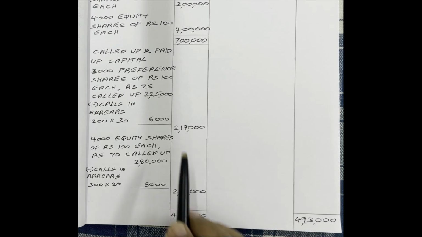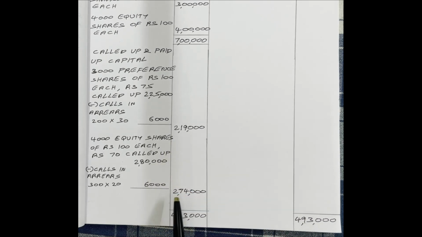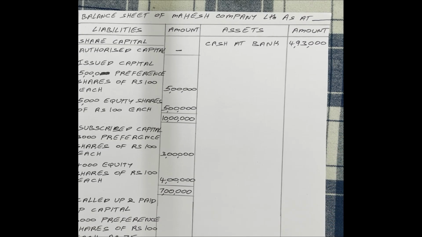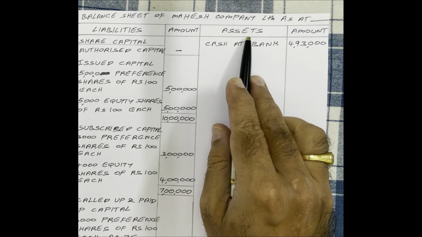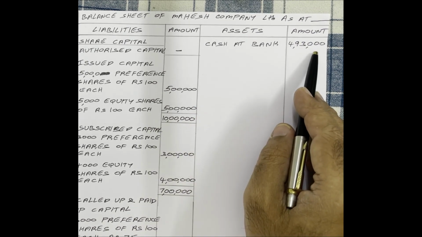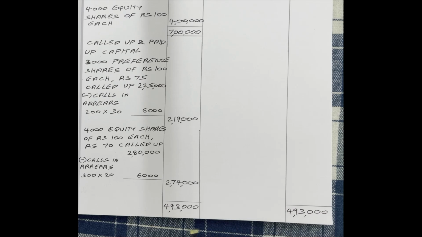So, paid up capital for preference shares is 2,19,000. Paid up capital for equity shares is 2,74,000. Total 4,93,000. This amount we have to consider for totaling the liability side. Now the liability side is completed. Come to the asset side. Finally, how much money did the company receive from applicants? 4,93,000 rupees. Our assumption is that the money is deposited in our bank account. Therefore, on the asset side, cash at bank 4,93,000. Totals are the same. Liability side, asset side, finally totals are the same, 4,93,000 rupees.